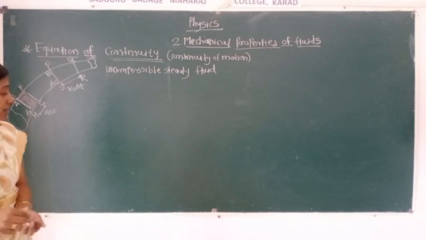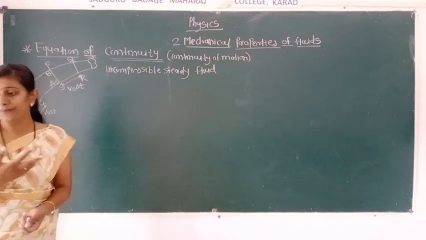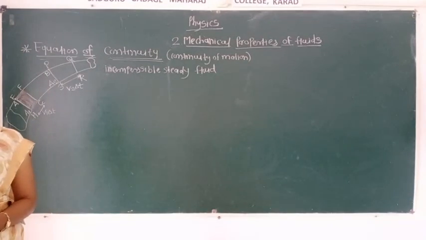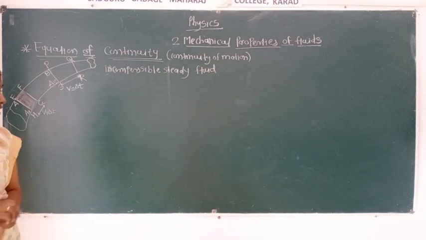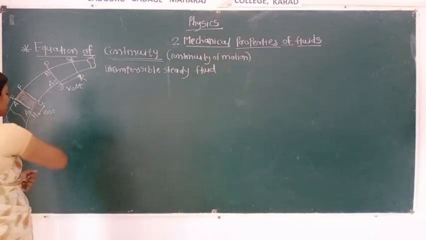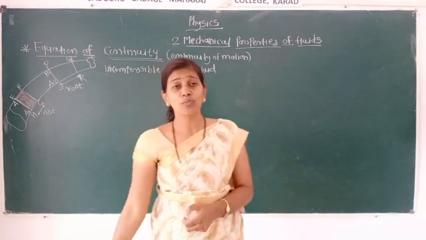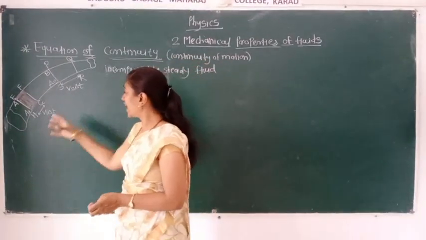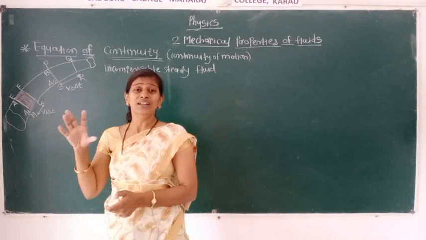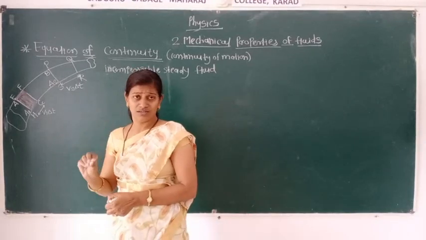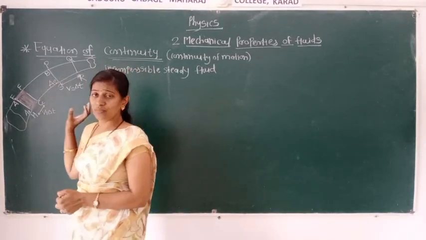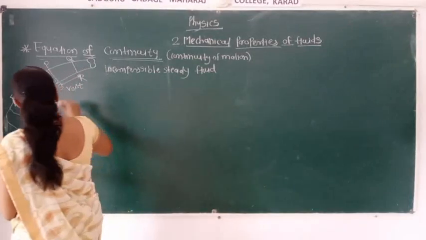Now consider a streamline, a steady flow of an incompressible fluid. Here one tube is present, and by observing that tube we can understand the tube varies in diameter. We know the diameter of that tube is not uniform, it changes.